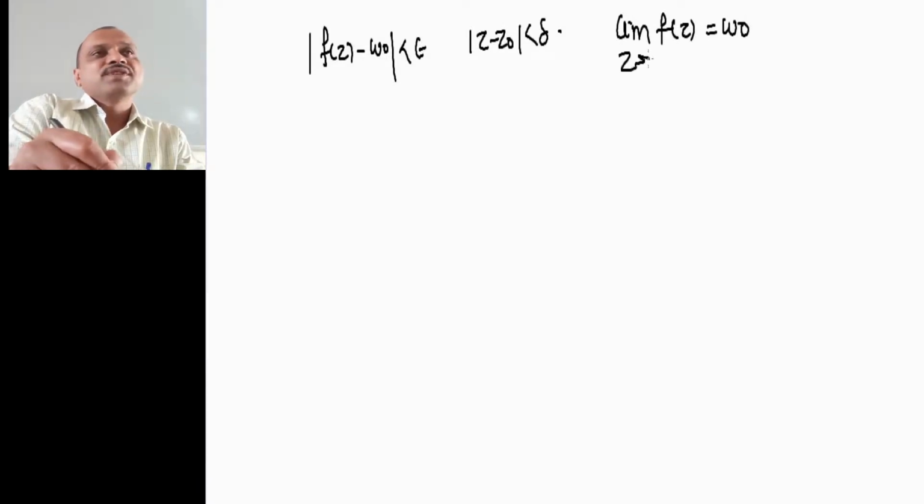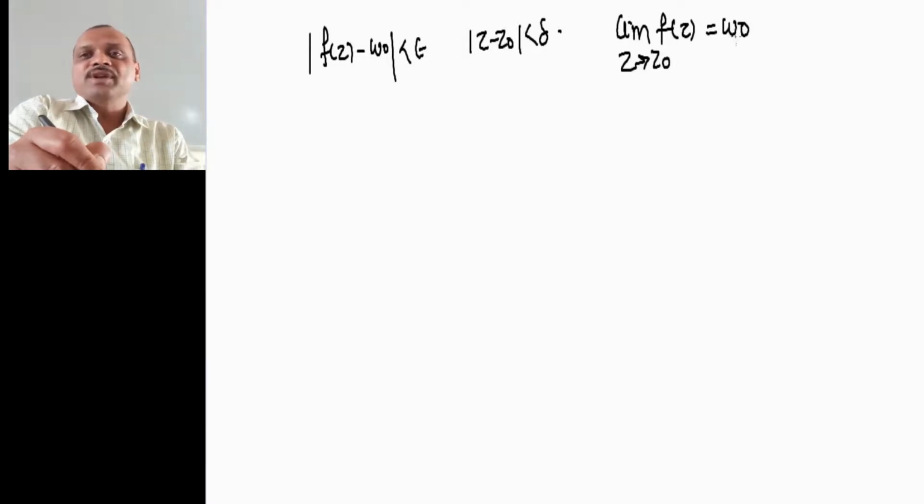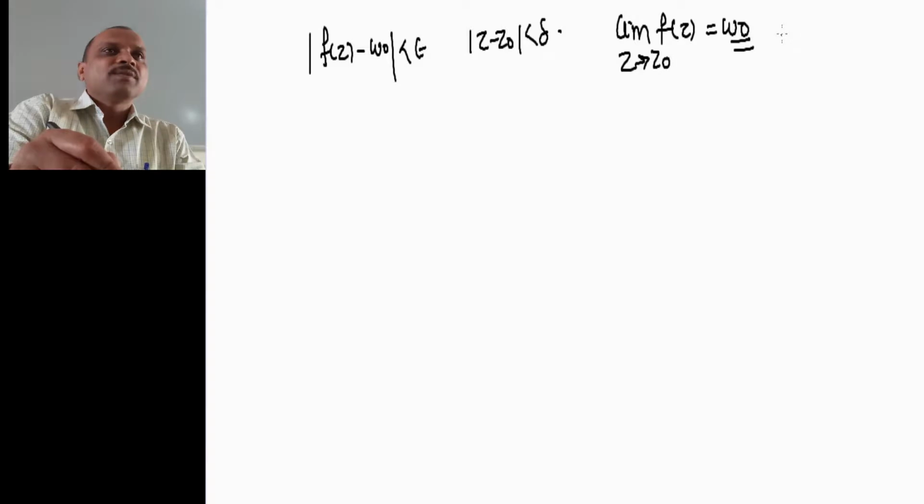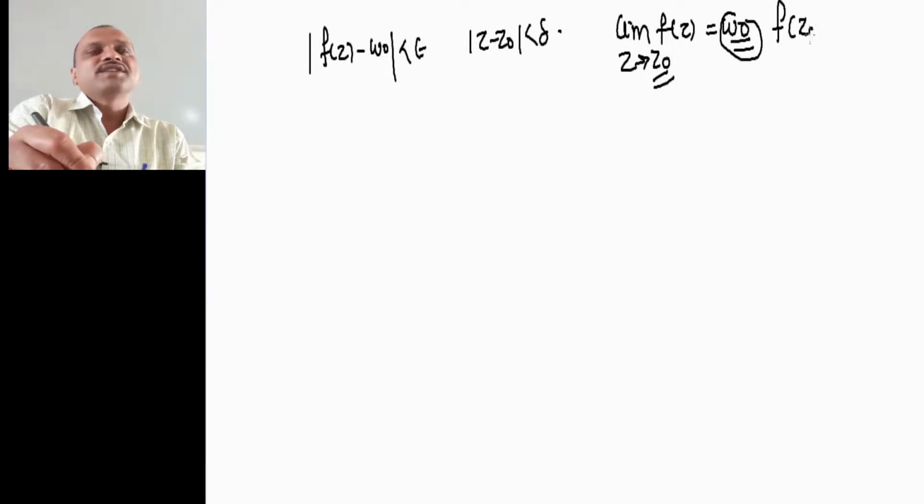So w0 is any point in the complex plane w. But whenever, instead of w0, at a particular point the value of the limit is exactly equal to f of z0, the function is said to be continuous.